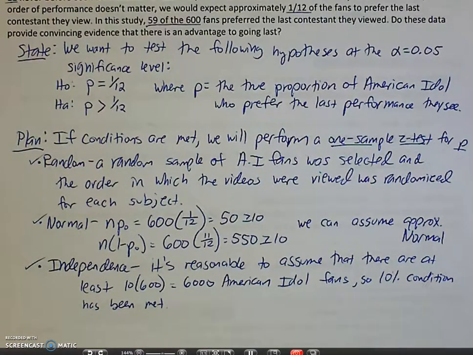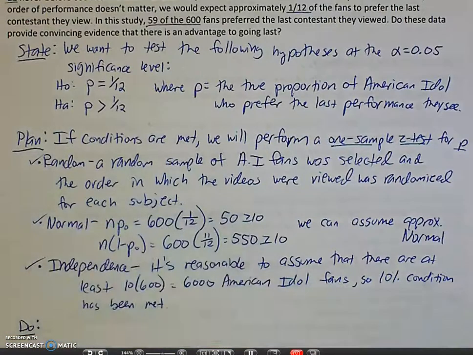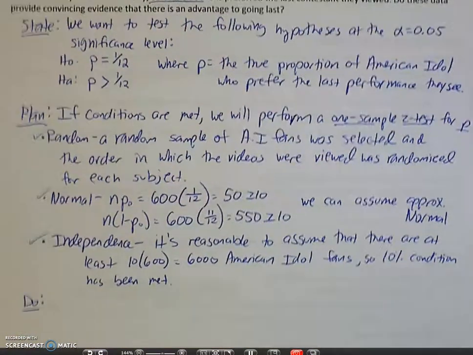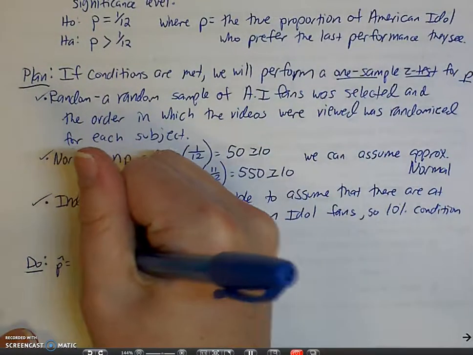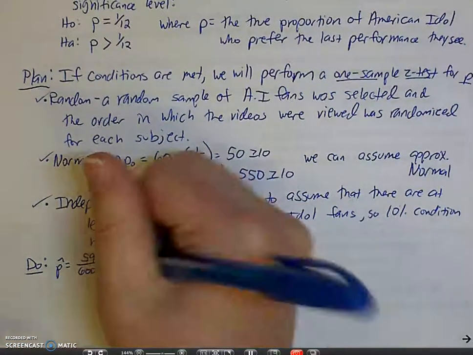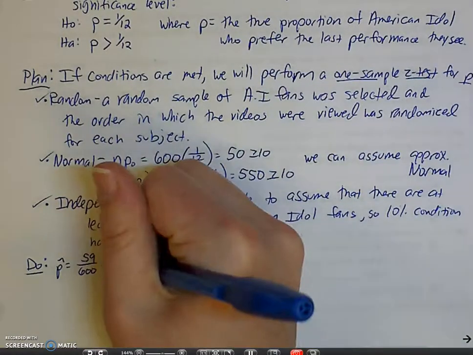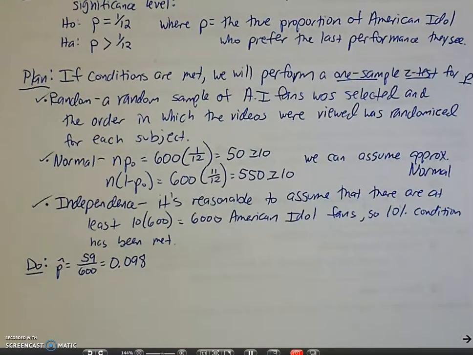So now we actually come to the calculations. Get your calculator handy. For the do step, we need to calculate the test statistic, which that formula was given on the first page of your notes. And then we're just going to plug and chug. So our p-hat for this problem was our sample proportion, and then we found that there were 59 out of those 600 that preferred the last contestant. So I'm just going to go ahead and calculate that as a decimal because fractions can get a little icky. So 0.098 is that proportion.